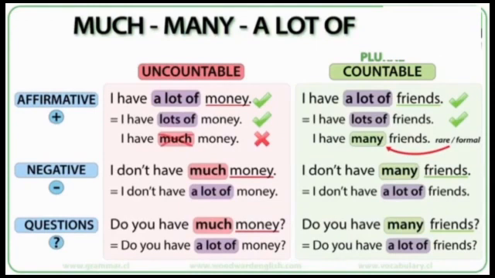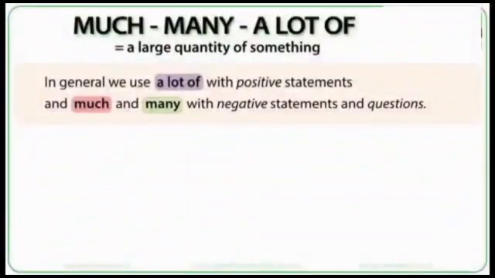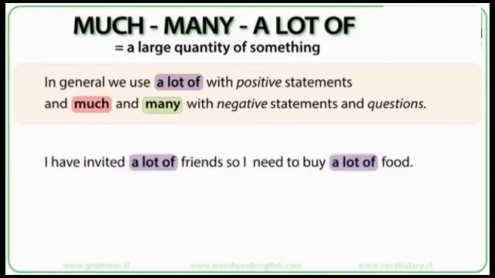In negative sentences, we use many with plural countable nouns, like I don't have many friends. You can also say I don't have a lot of friends. The same with questions. Do you have many friends? Which is the same as do you have a lot of friends? As a general rule, we use a lot of with positive statements, and much and many with negative statements and questions.